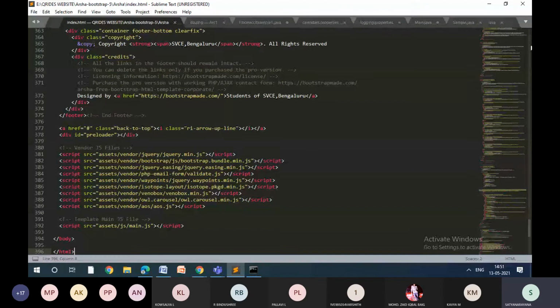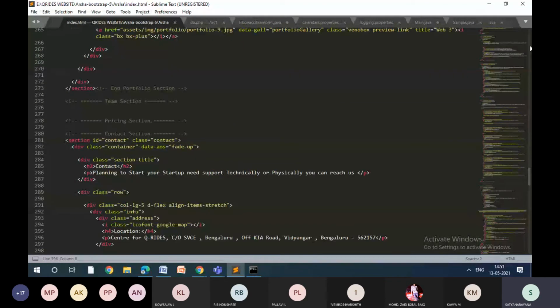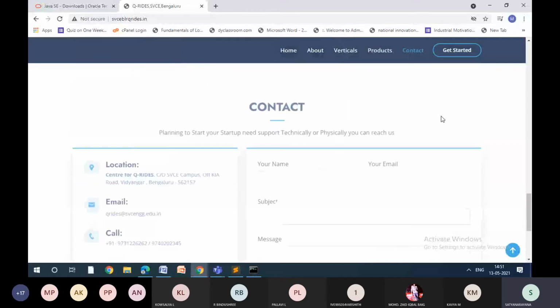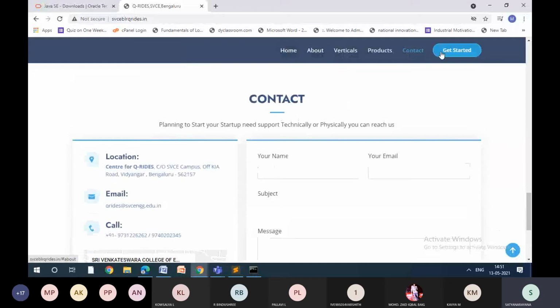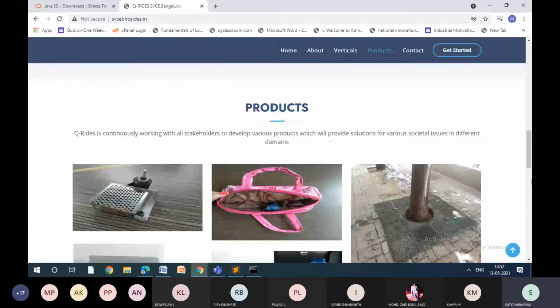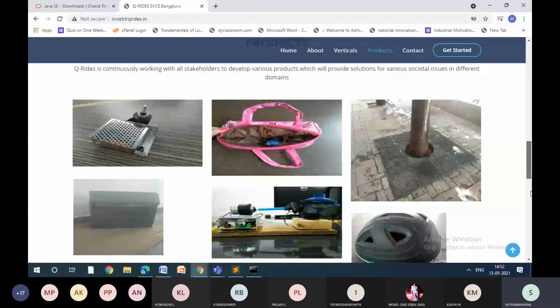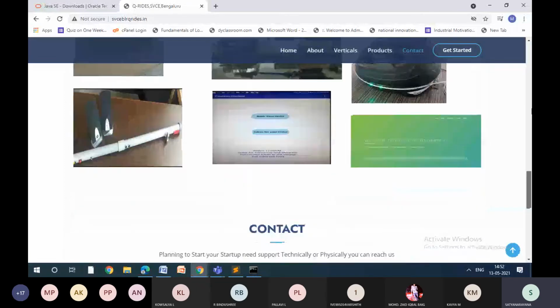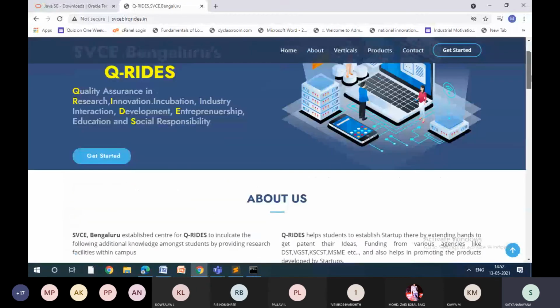So when I just click on this, about us, right, verticals, you can see the movement of images, all those things. That is the code, HTML code. Then contact us. Yeah, right. Get started. So simple website, very simple website. Not, I won't say simple. For some reason we have developed it within a very short span of time for our NAAC visit. Actually, now it is also integrated in the main website. So no need to see this website. It's a main website. It is integrated.